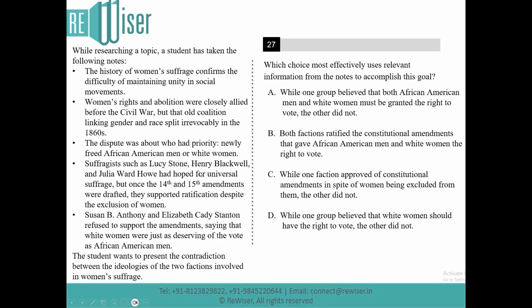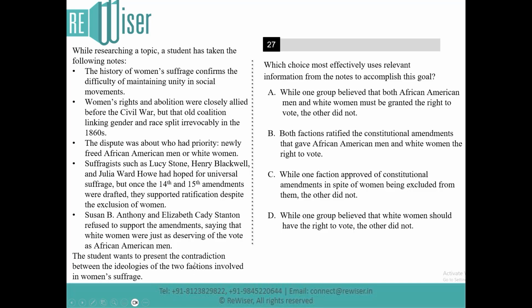Suffragists such as Lucy Stone, Henry Blackwell, and Julia Ward Howe had hoped for universal suffrage, but once the 14th and the 15th Amendments were drafted, they supported ratification despite the exclusion of women. Susan B. Anthony and Elizabeth Cady Stanton refused to support the amendments, saying that white women were just as deserving of the vote as the African American men.